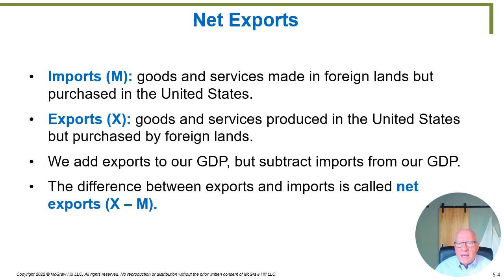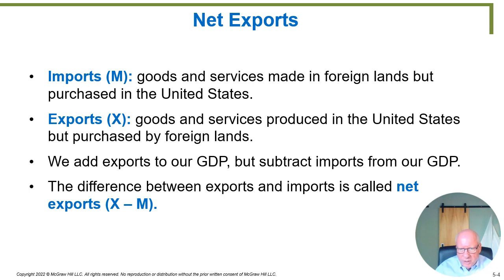Now, let's go ahead and define net exports in a little bit more detail. We've already mentioned that imports are abbreviated M. Most of us know what that means, but let's just make sure that everyone is in agreement. Imports are goods and services that are made in a foreign country but purchased in the United States. Let me give you a classic example. Volvo cars are made in Sweden and then imported into the United States, or exported from Sweden, because that's what exports means, our next bullet point.